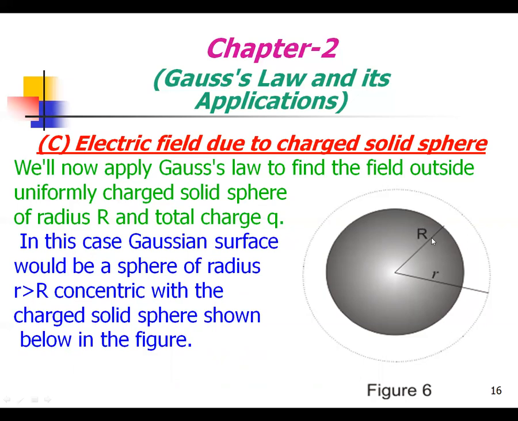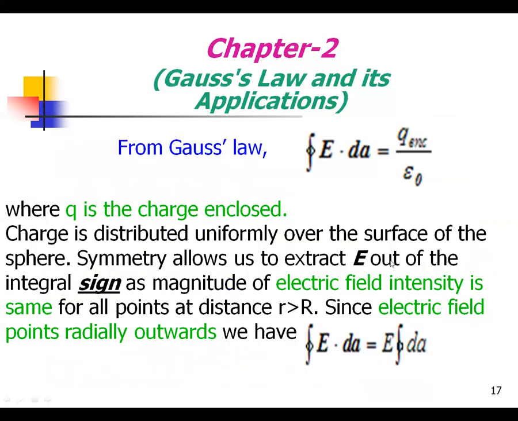This is the total charge in the solid sphere of radius R, and r is the distance. So from Gauss's law, as you know very well, integral E dot dA equals Q enclosed by epsilon naught, where Q is the charge enclosed. The charge is distributed uniformly over the sphere.